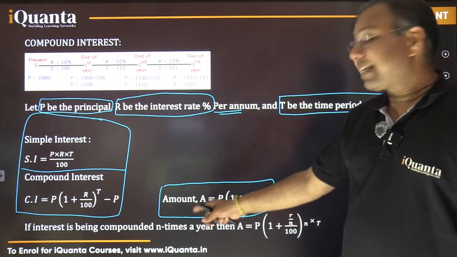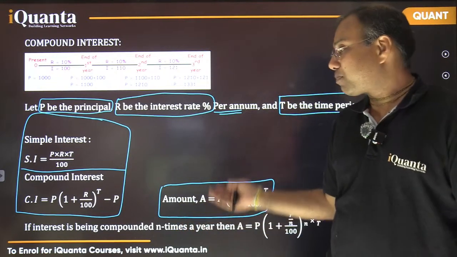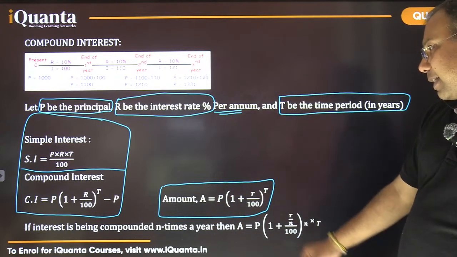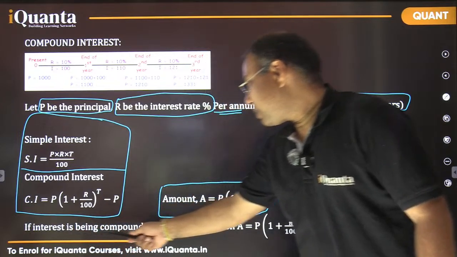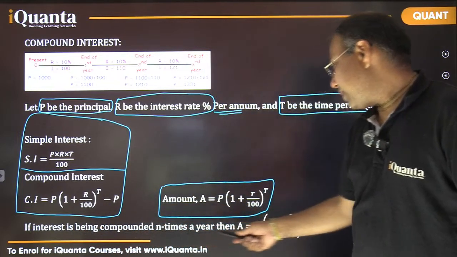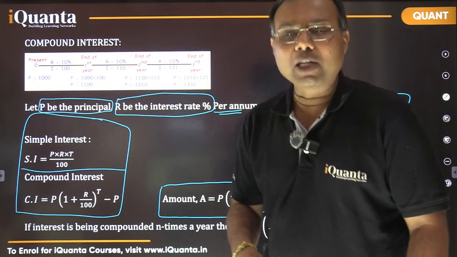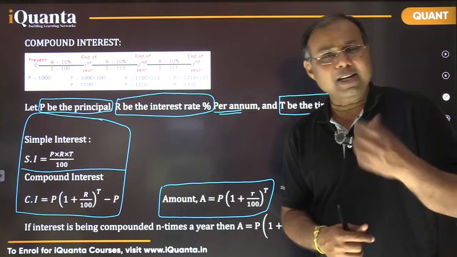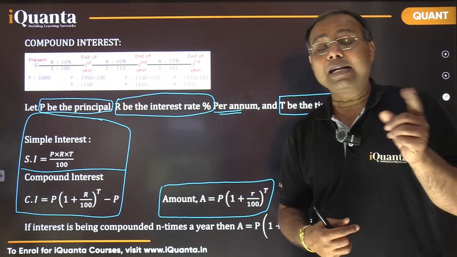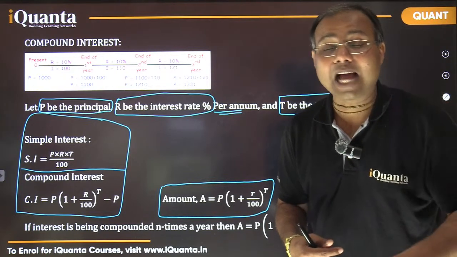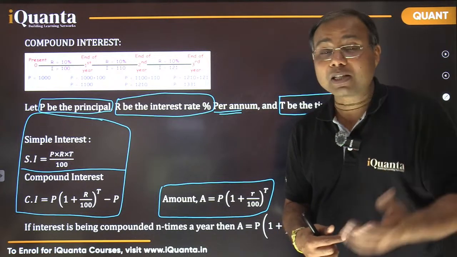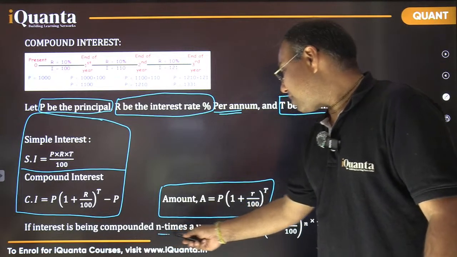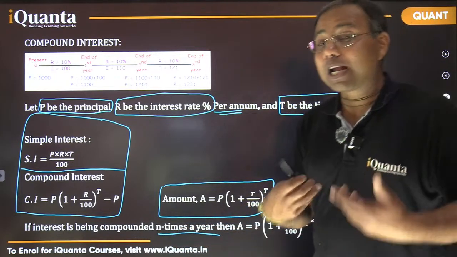And now amount, that's for compound interest scenario. So amount is basically the total amount which includes your principal and interest. So in the case of compound interest, if interest is being compounded n times a year, sometimes it happens that you are depositing a certain amount at a compound interest at certain rate of interest, but it is being compounded 2 times a year, every 6 months or maybe every 3 months or maybe every month, like that. So if it is being compounded n times a year, then how to calculate the total amount?